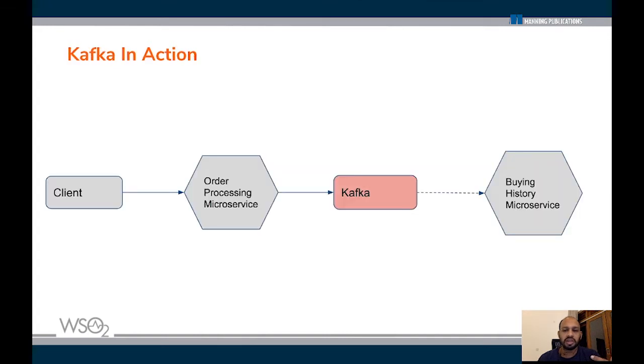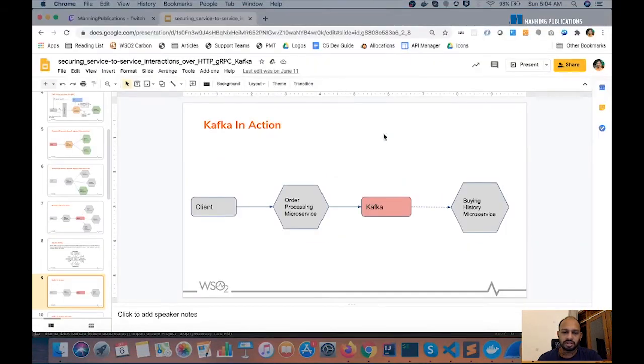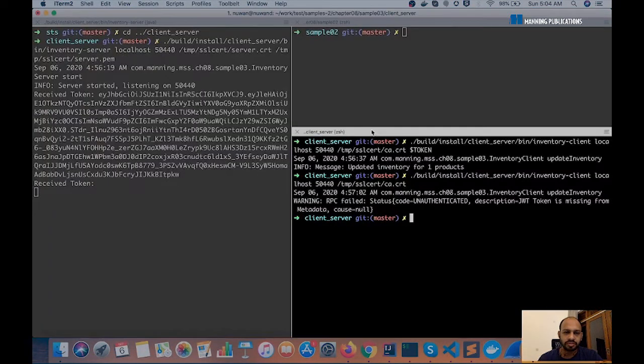We use this kind of a sample throughout chapter 9, where a client makes a request to the order processing microservice and it talks to a topic in Kafka, and there's a microservice called buying history which listens to events here and gets them. So let's quickly go ahead and see what this looks like in action.